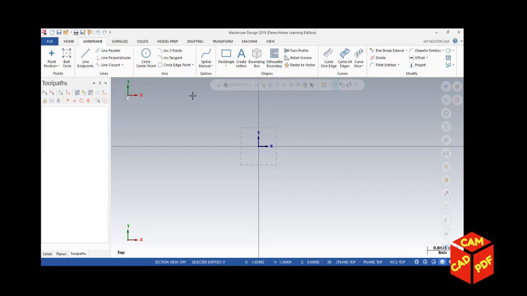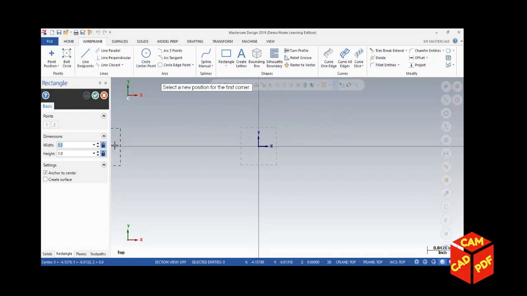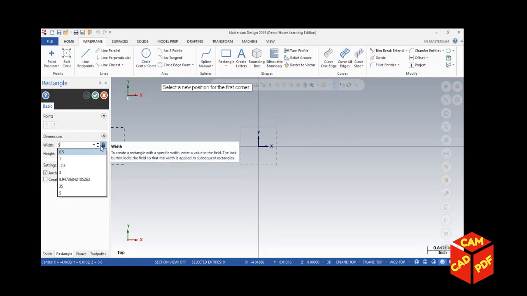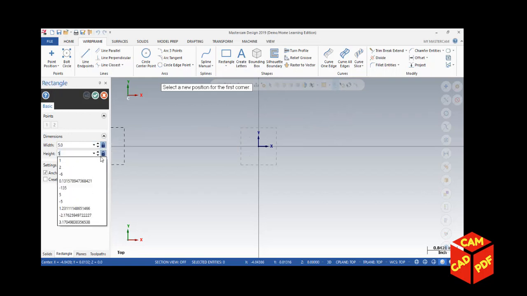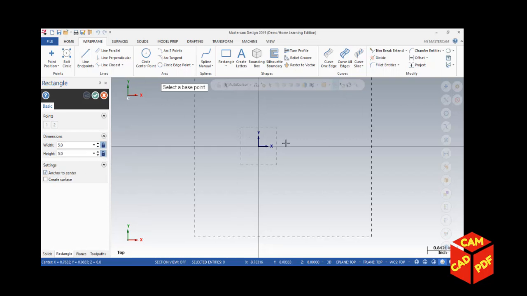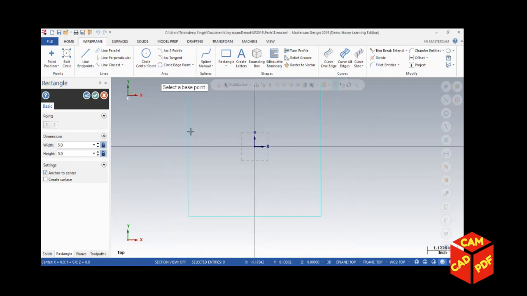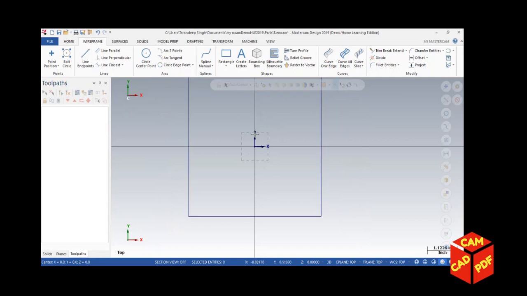If you are new in Mastercam, first go to wireframe. My units are in inches, so go to wireframe, click on rectangle, make width 5 and then height 5, anchor to center, click OK.